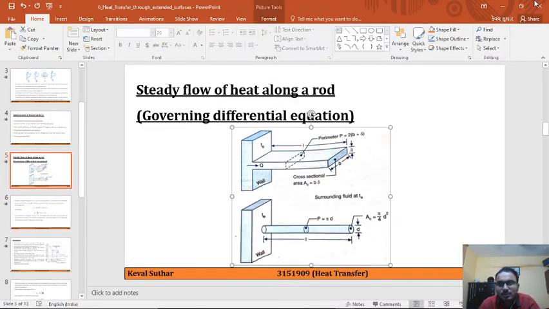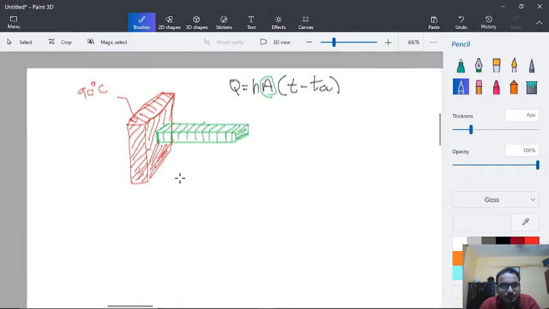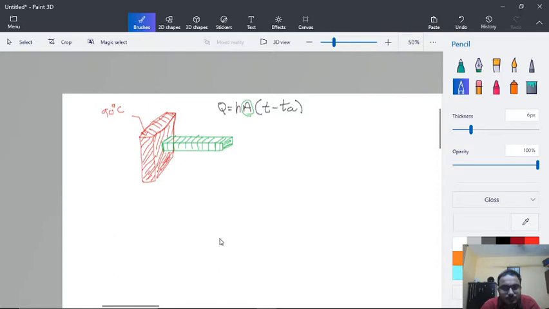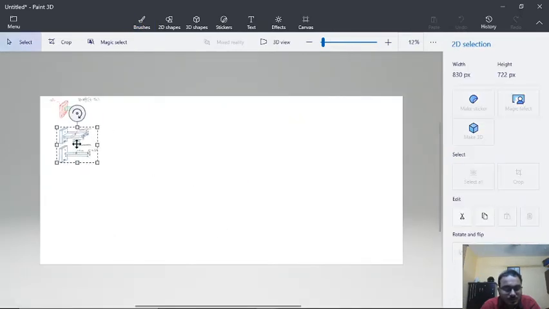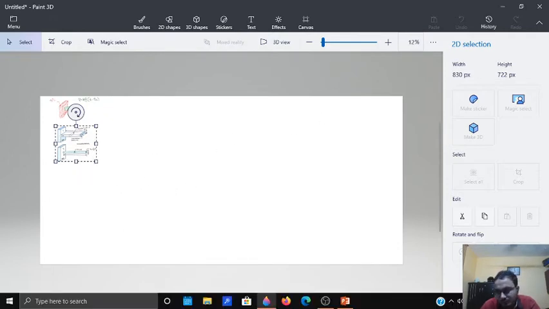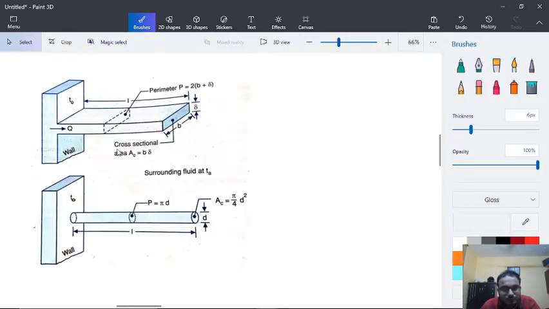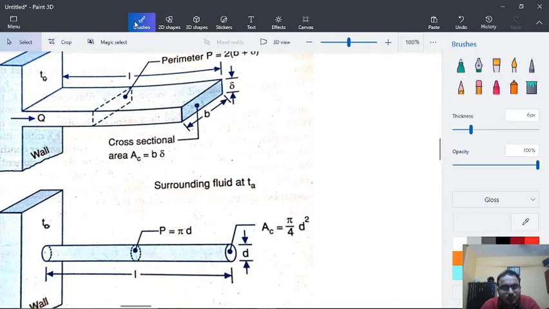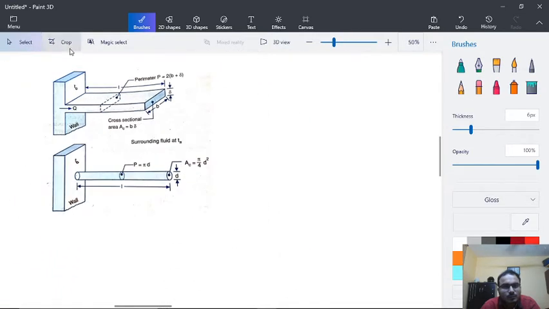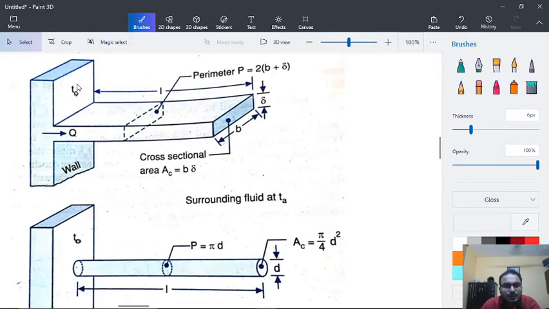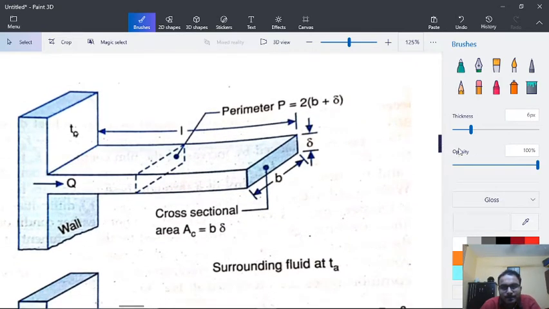So let us take this into our virtual board, that is in our paint. Here you need to focus on a few things.